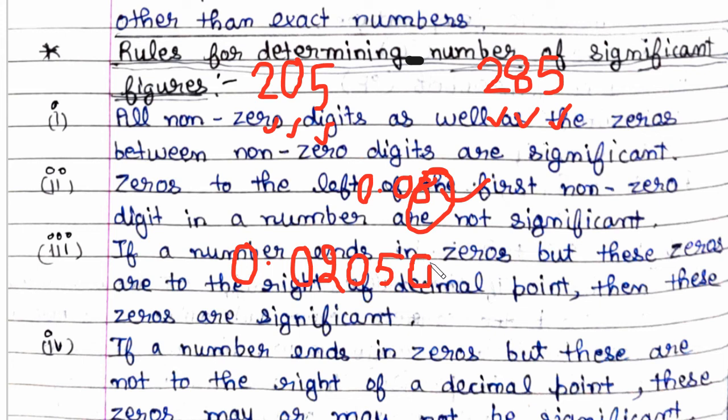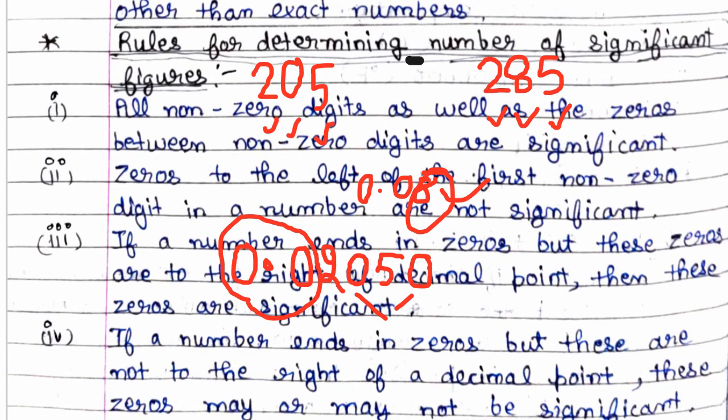0.0205. As we know, in the second point we came to know that these two are not significant figures. Now here there is a point. So this 0 and this 0, they are significant figures. This third rule tells us this thing only, that the 0 which is right to the decimal point. See here, this is the decimal point and these are right to the decimal point. So these are significant figures. Understood? Now let us discuss the next point.